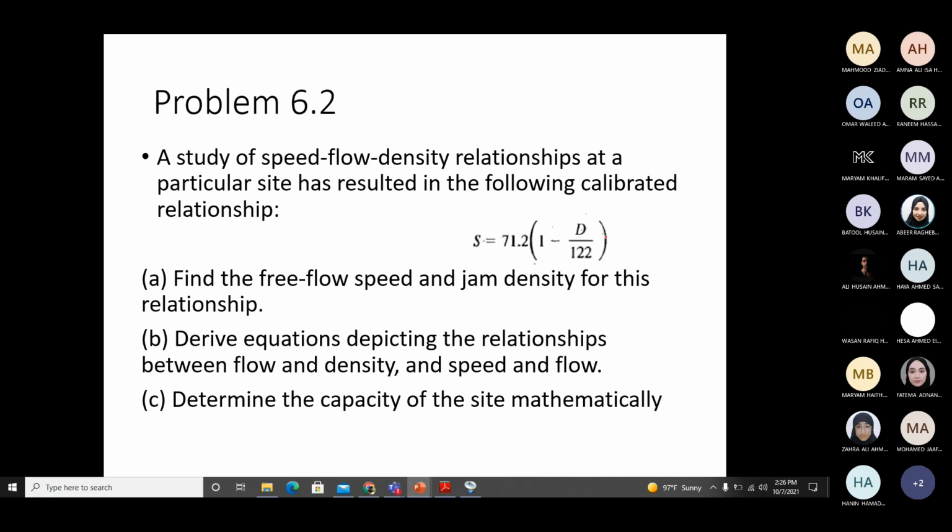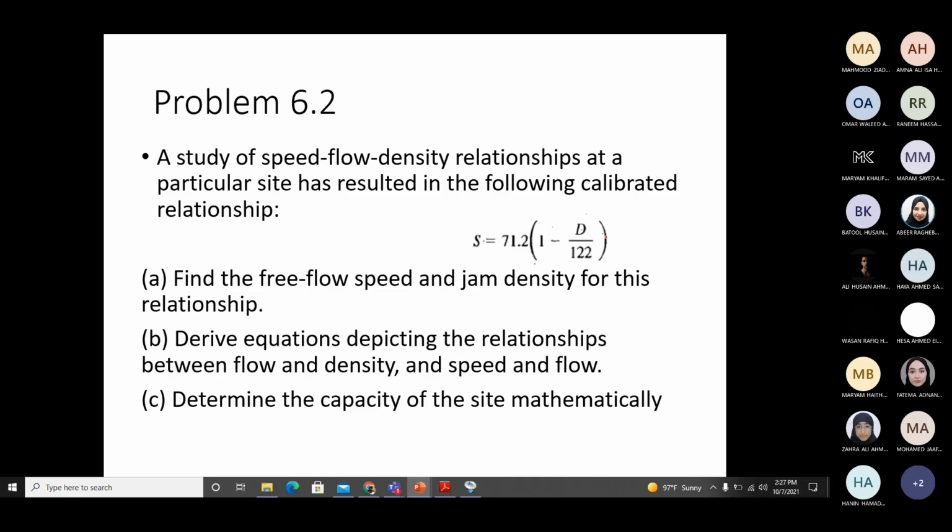Now they are saying using this relationship, find out the free flow speed, jam density, then derive the equations for the other relationships, speed-flow and flow-density, and then in the end find out the capacity.